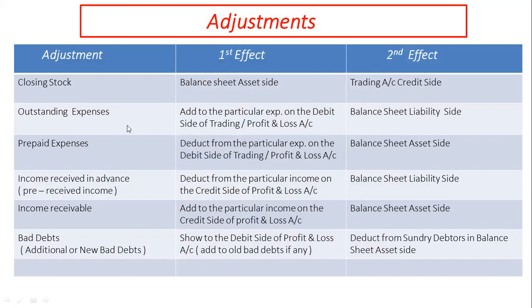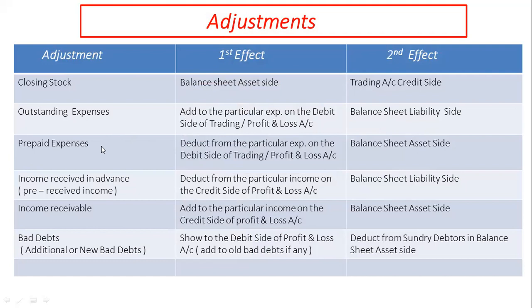Likewise, outstanding expenses: first effect is added to the particular expense on the debit side of trading and profit and loss account, and second effect is shown in the balance sheet liability side.